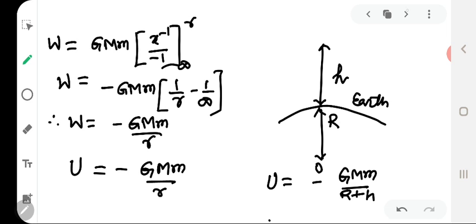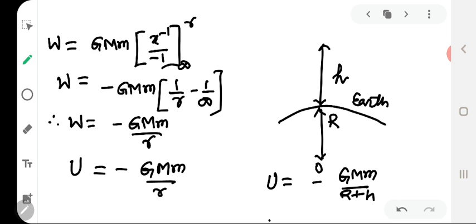Now let's try to draw some conclusions from this result. In this equation, the negative sign shows that the potential energy of the body is due to the attractive force due to the earth on the body. That is, to bring the body from infinity to a distance r, work is done by the gravitational field of the earth.